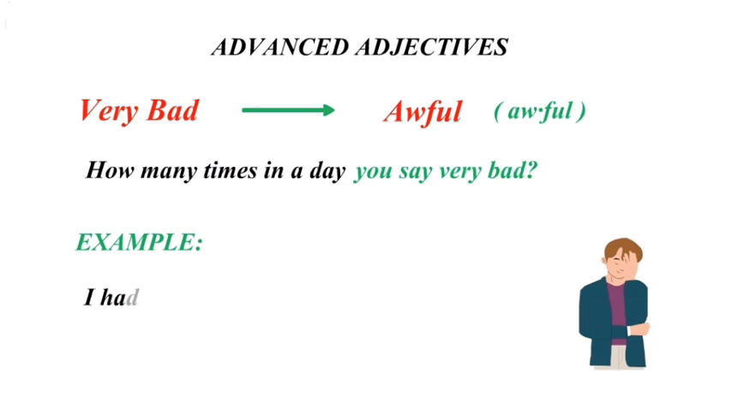Obviously, you would say, I had a very bad experience in the party. So in place of very bad, you would say, I had an awful experience in the party. Yes, this is the power of adjectives. Next word is so poor.